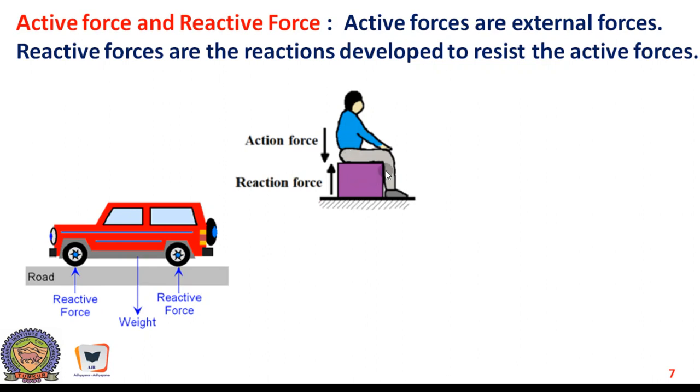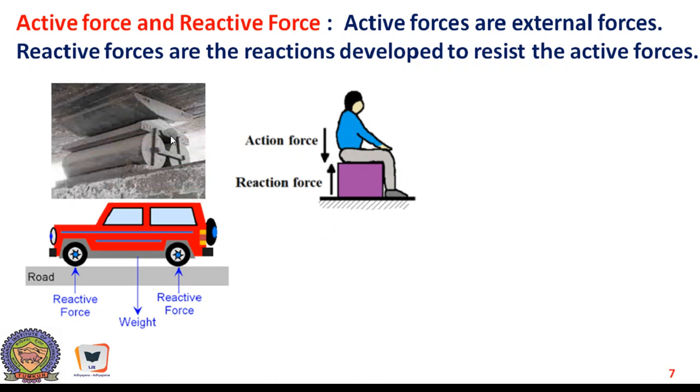And here a person is sitting on a stool, and he will impart his weight, and the stool will resist his weight by showing a kind of reaction opposing this particular weight. And here this is a roller bearing of a bridge, and the bridge weight will be uniformly distributed over the supporting system through this bearing. Therefore the bearing offers a reaction against the applied load or the load that is surmounted on it by the superstructure of the bridge.